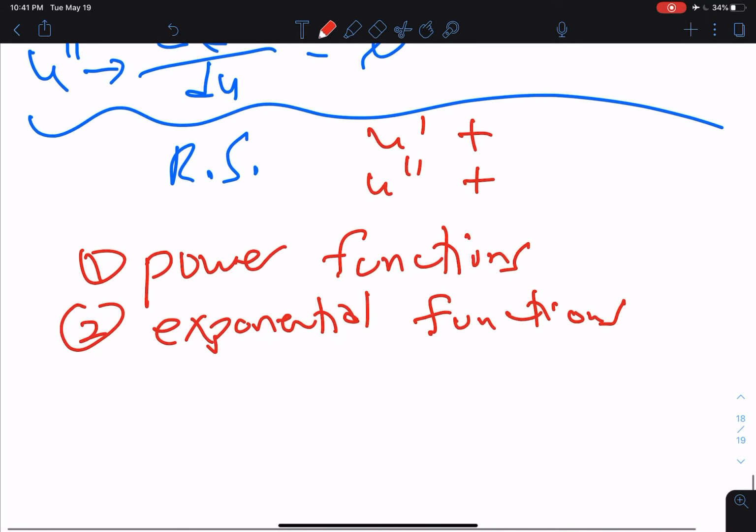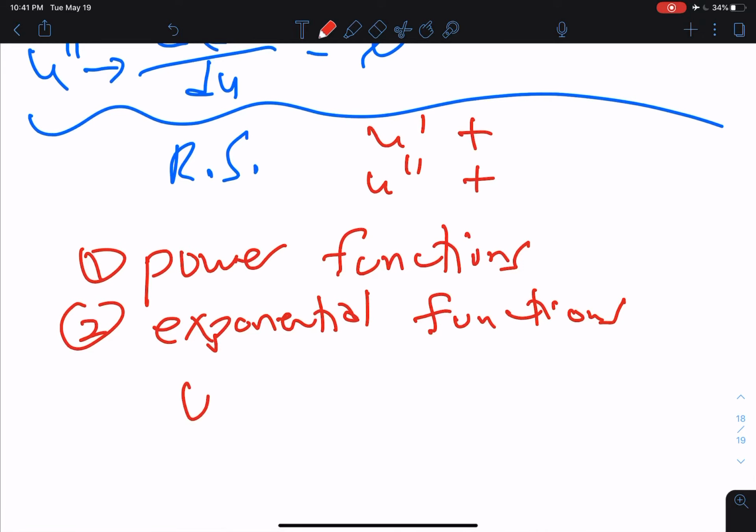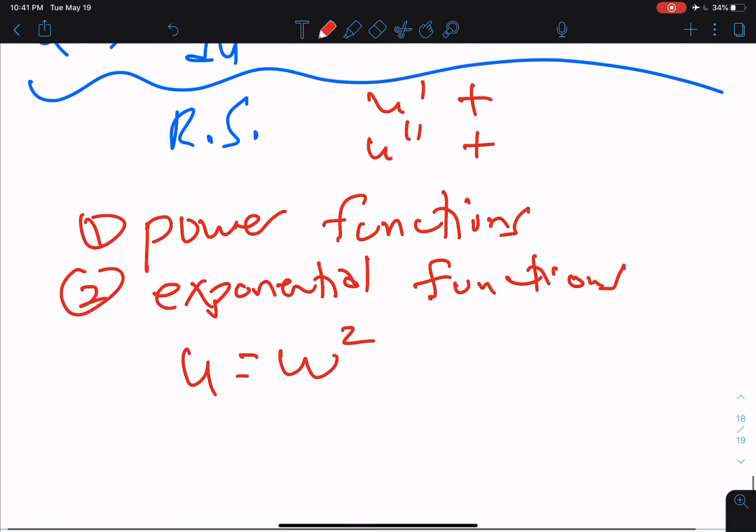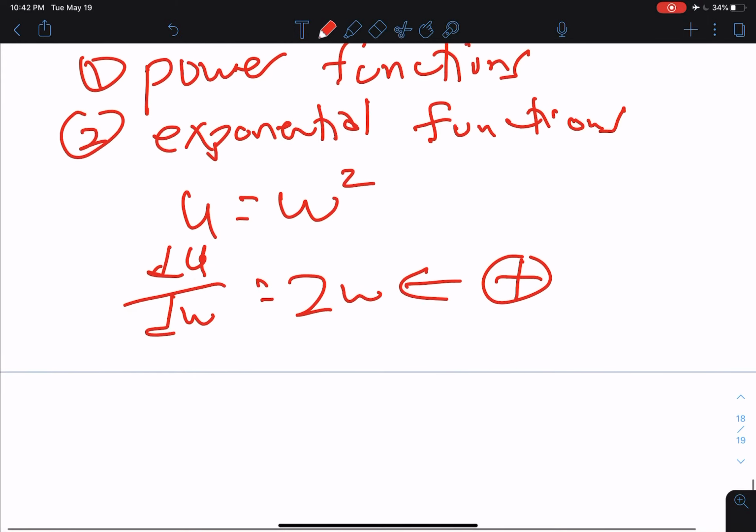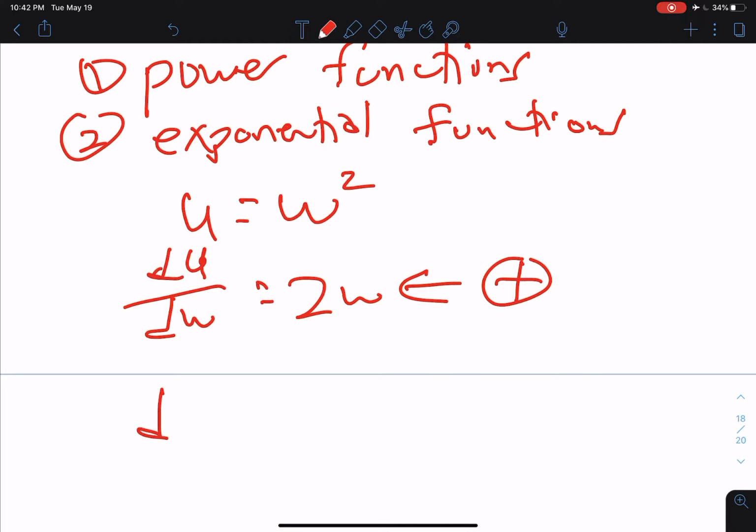Okay, so an example of a power function would be U equals W squared. And then just to check to make sure we get what we need here, a positive first derivative and a positive second derivative, we see that dU/dW would equal 2W, and that's positive, okay? And then we look at the second derivative.